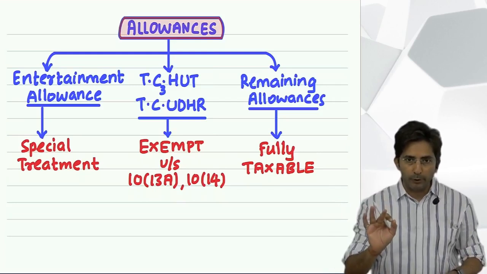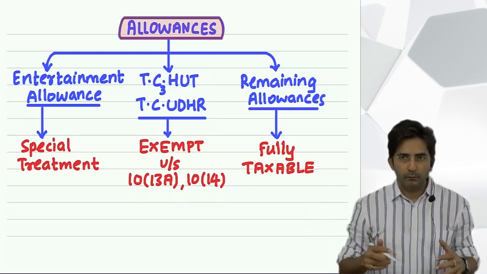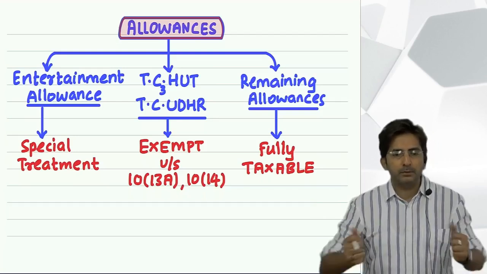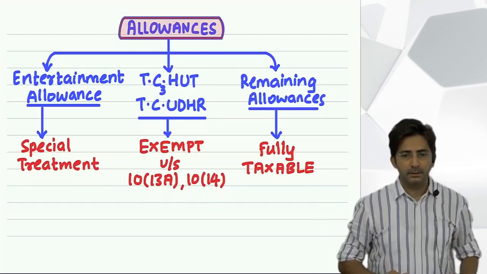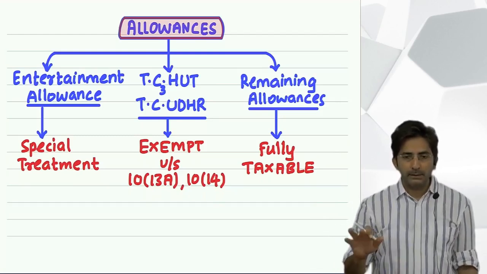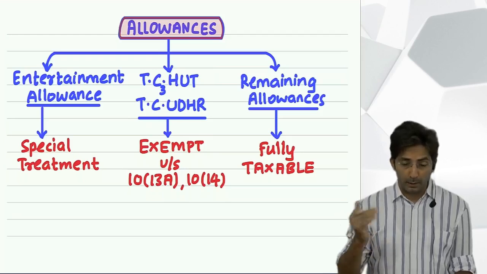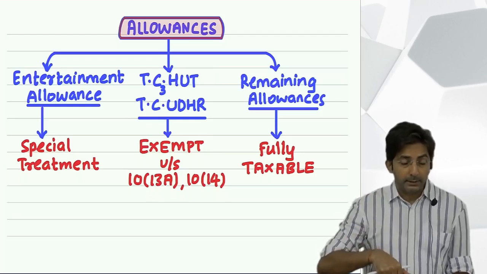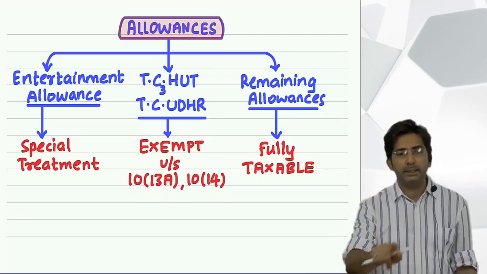Any employee who has to work in coal mines, actually for every mine you might be getting an allowance, but exemption is given only if you are working under the coal mines, because other mines are not that uncomfortable. If someone has to work underground in a coal mine, it is very painful, and if you are given an allowance for that, then only it will be exempt.